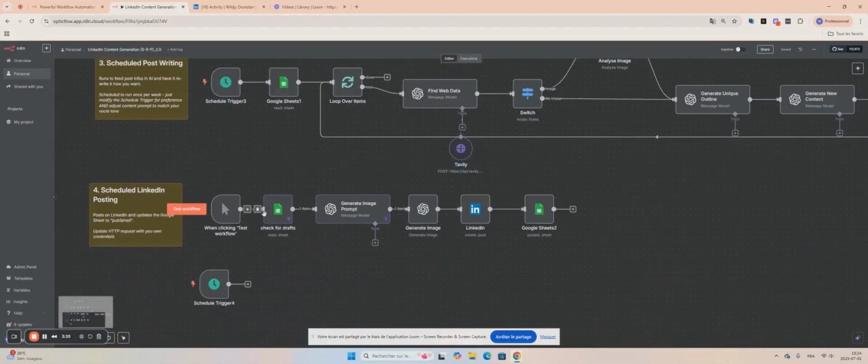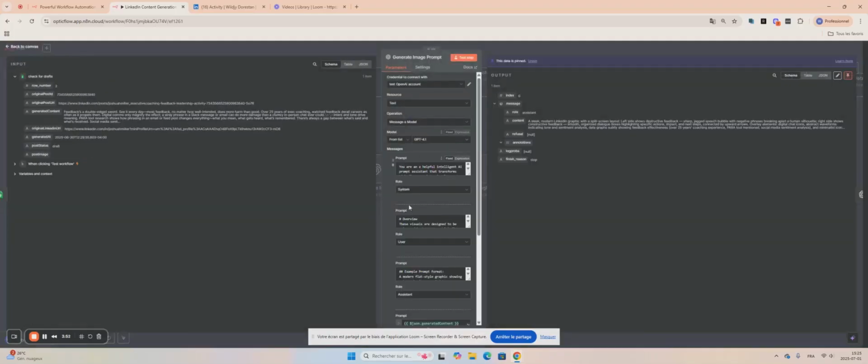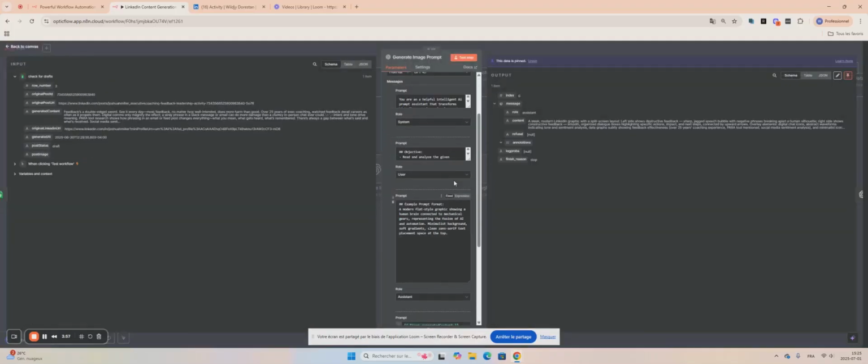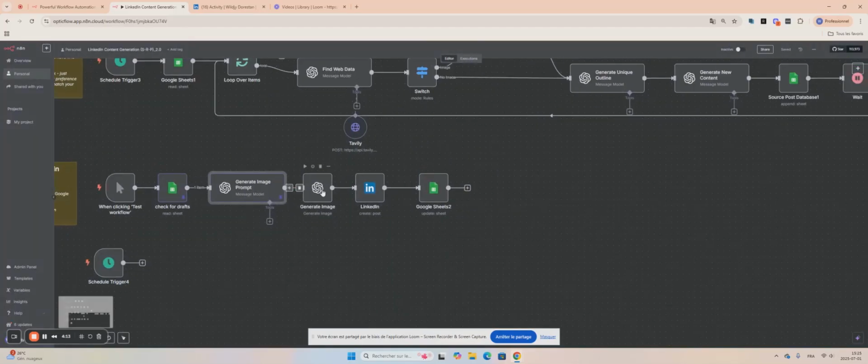And then here, what we do is posting it. This AI right here is actually the new image generation AI from OpenAI. It's very high quality. It creates very good images, but we won't ask it to do regular images. We're asking it to do graphics that go very well with the post that we want. And then it will post it automatically on LinkedIn and store it again in the Google Sheet, so we know that everything was done and everything was posted.